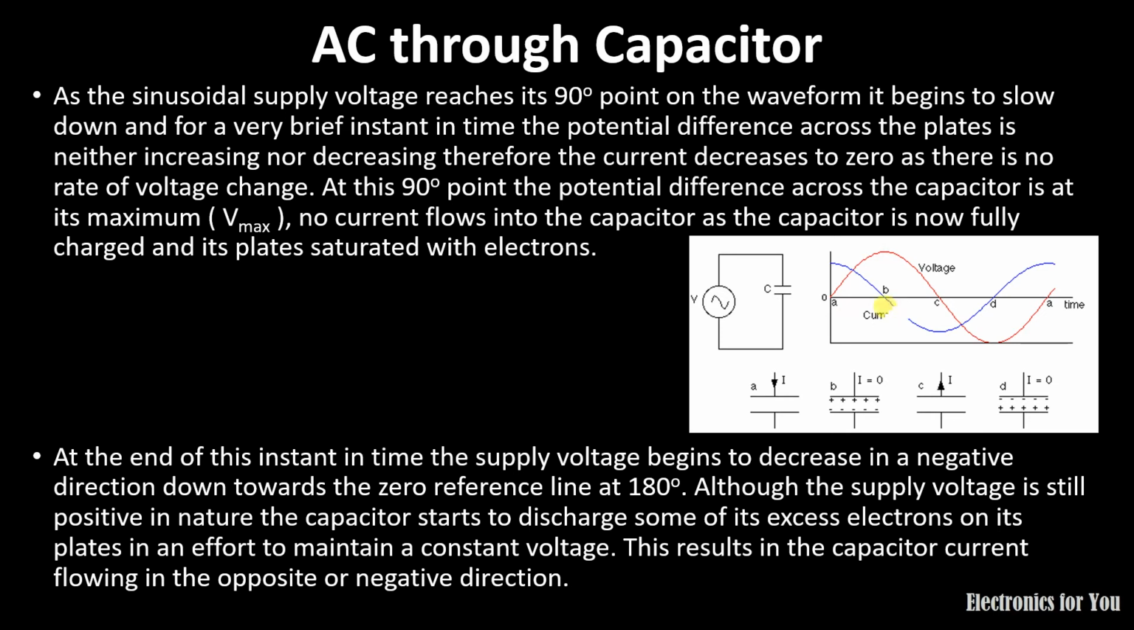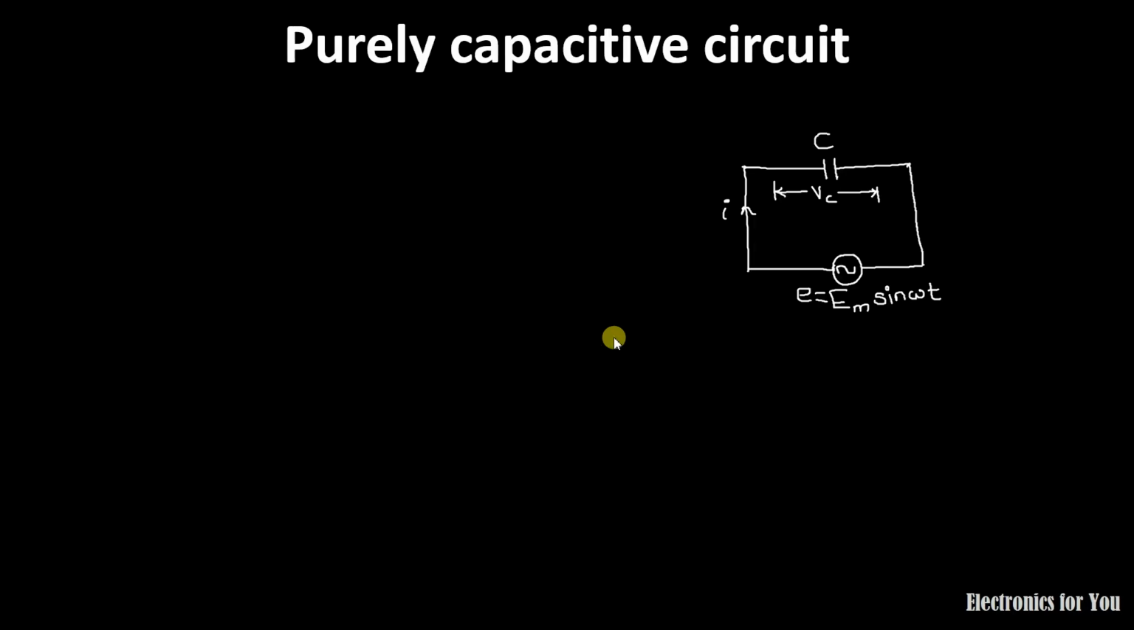On the basis of that, we can conclude that if V equals Vm sin omega t is the voltage across the capacitor, then the current leads by 90 degrees, or we can say by pi by 2, or we can say the voltage is lagging the current by 90 degrees or pi by 2 radians. Now this is the theoretical part, let us prove it mathematically.